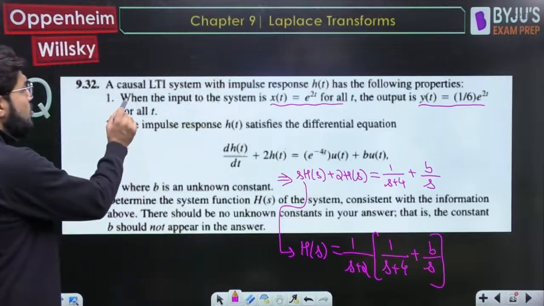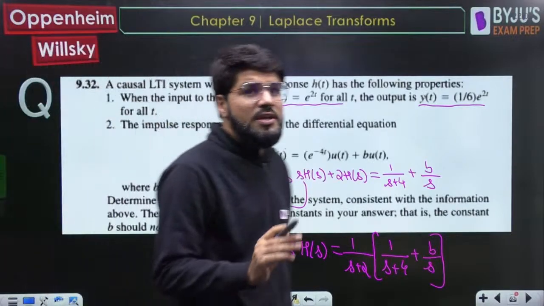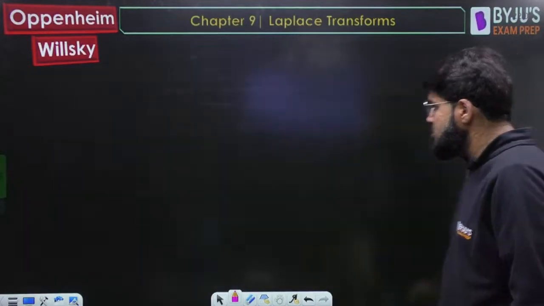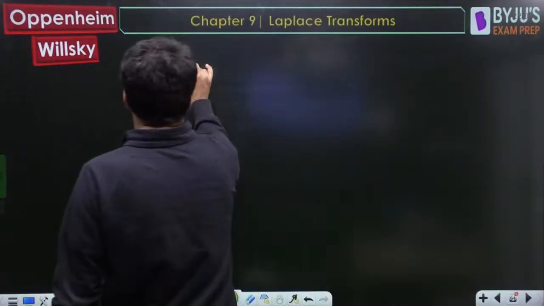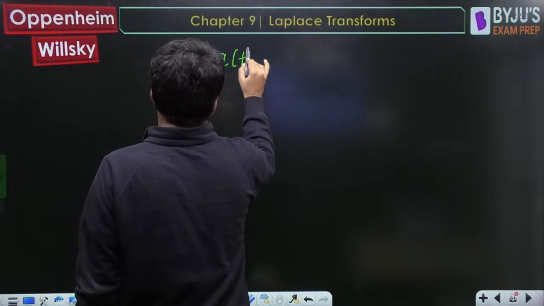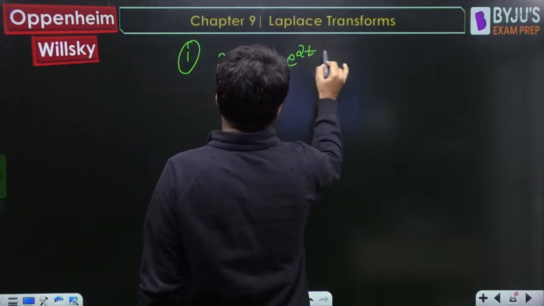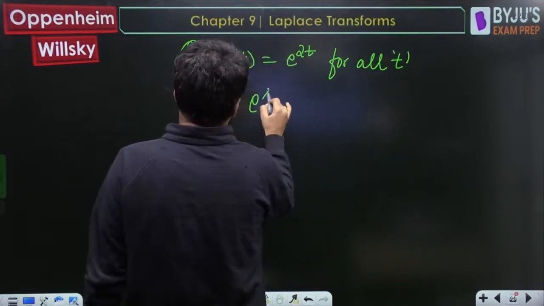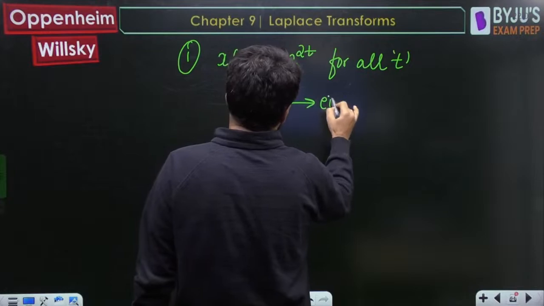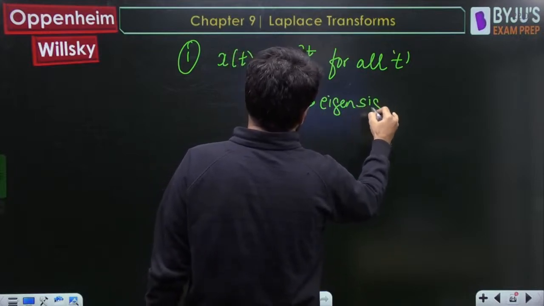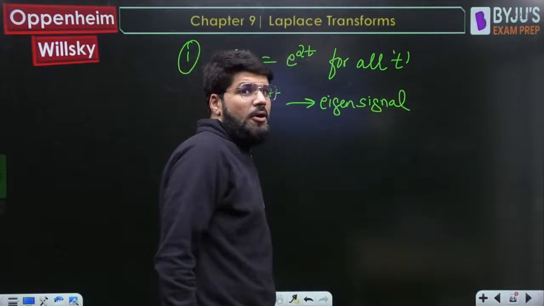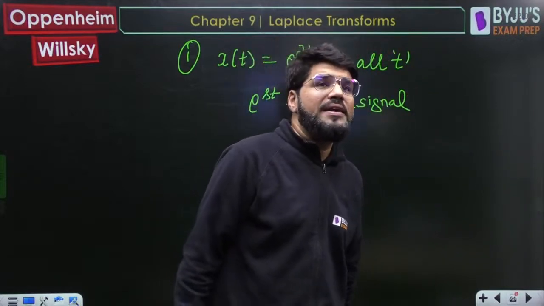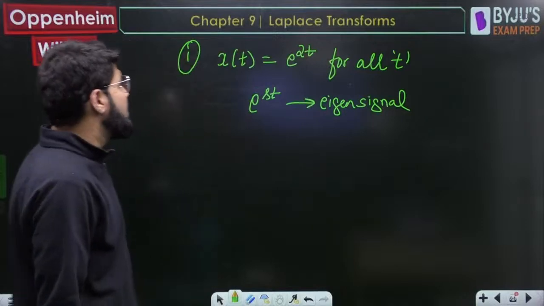Okay, now let us come to the first point. When the input is e power 2t for all t, input is of the form e power st. That is known as the eigen signal. The e power st, the complex exponential signal is actually known as the eigen signal to LTI systems, to continuous time LTI system.